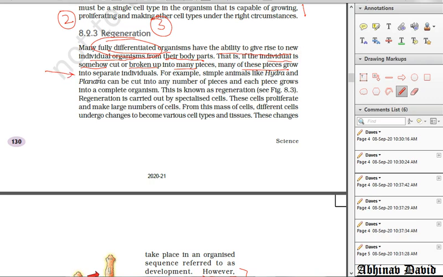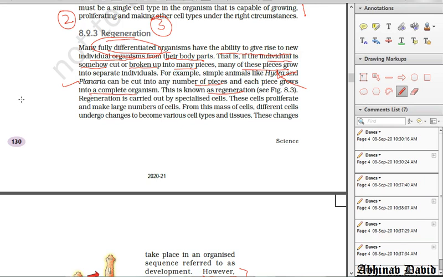Means all the pieces will not grow. Why? Because they must contain special cells, the regenerative cells. For example, organisms like Hydra and Planaria can be cut into a number of pieces and each piece grows into a new organism. This is known as regeneration.